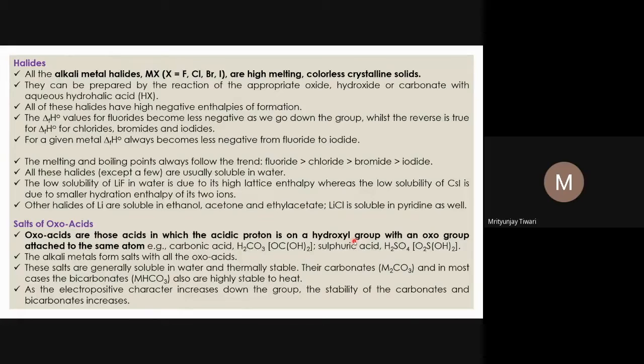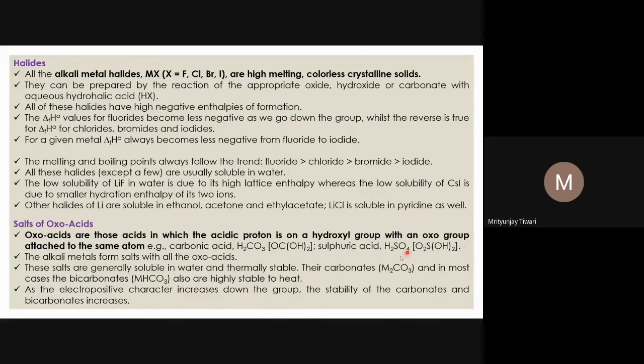So on the sulfur atom, there are two OH and two double bond O groups, and these double bond O groups are called oxo groups. So two oxo groups are associated, and one can say H2SO4 is an oxo acid. Similarly, HNO3 is also an oxo acid. There are many oxo acids, such as HClO4. The carbonic acid H2CO3 is also an oxo acid. There is one C double bond O and two OH groups, the hydroxyl groups, attached to one carbon atom. Since the carbon double bond O is there, an oxo group is present. So these are all oxo acids.